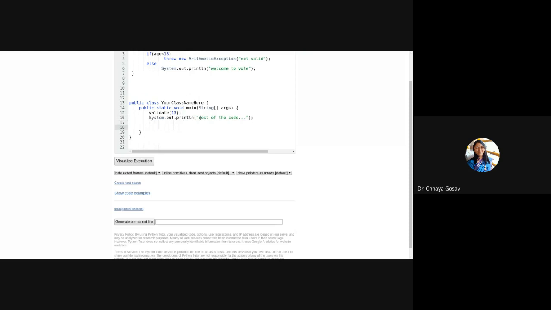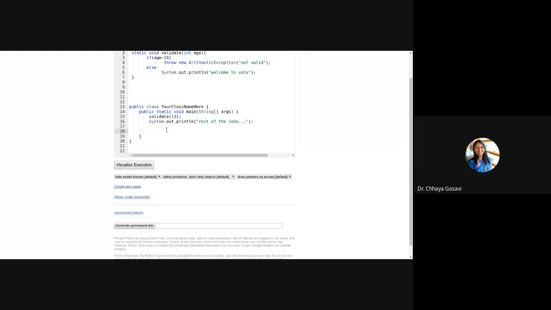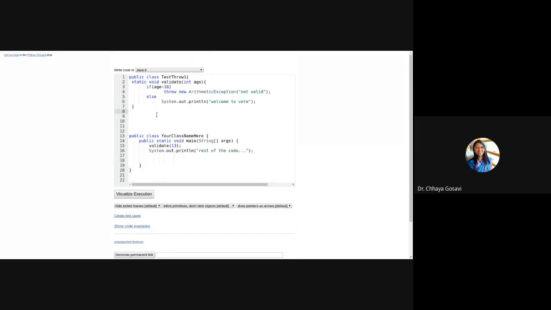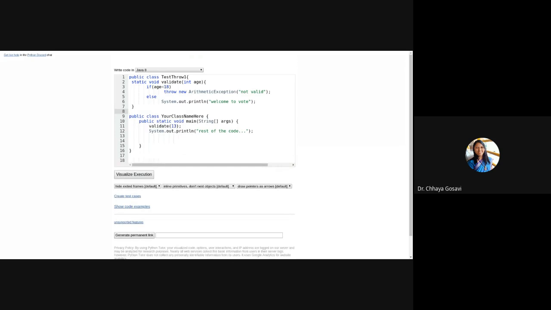Will this line execute the rest of the code? Screen is visible, right? So your program will start executing from this line validate(13). It will call this validate function from this class. Okay, I have to write main in the class itself. Otherwise, I need an object or class name to call validate function.